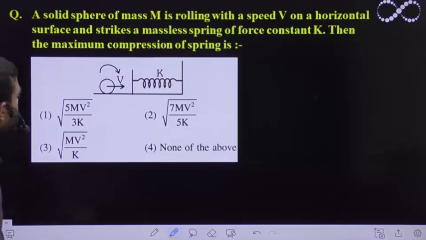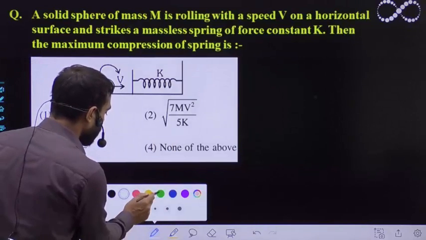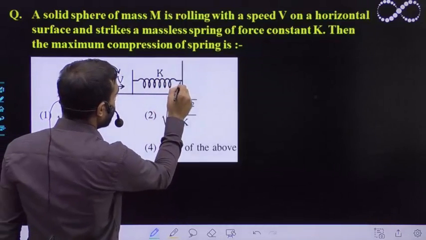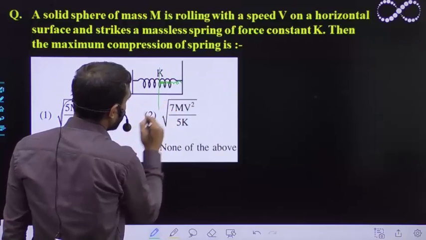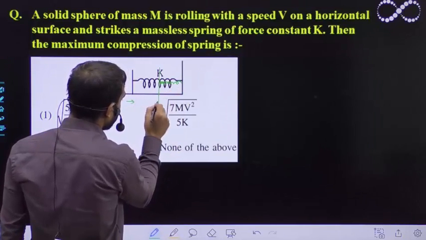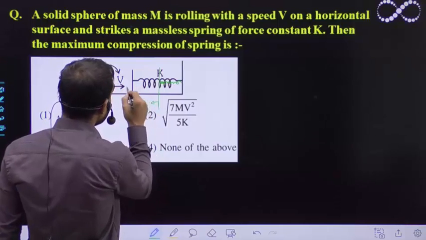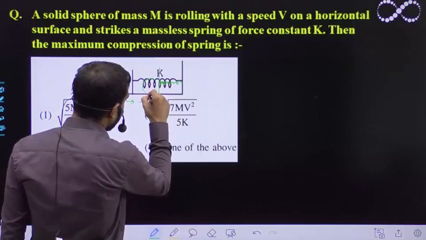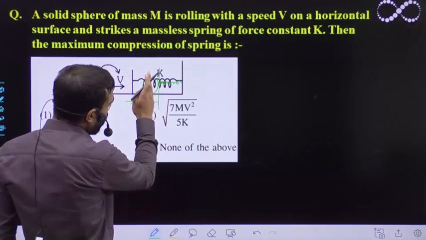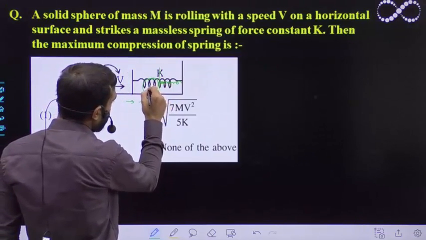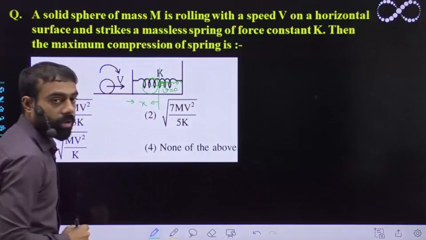So it is initially moving with this speed, and suppose it is compressed completely like this. Suppose this is the maximum compression state, with compression x here. This rolling body will come here at the maximum compression, so now it cannot go any further. This implies its speed will become 0 here.